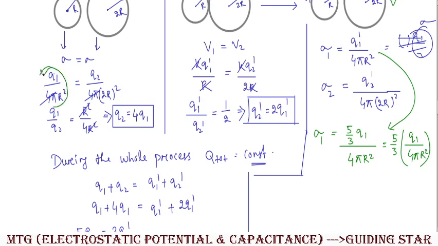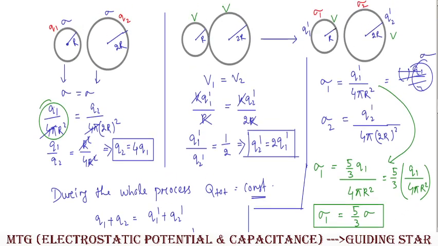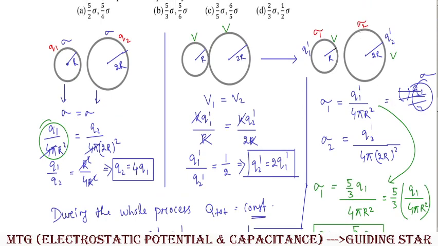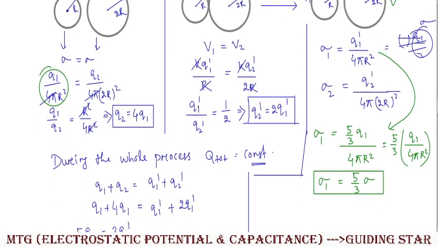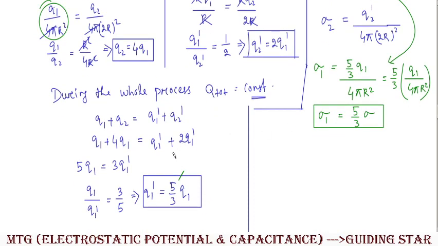Q1/4πr², that is the surface charge density of the first sphere, smaller sphere, before they are brought in contact. That means sigma 1 will be equal to 5/3 of sigma. Clear? This is one standard relation we are getting. Clear? Similarly, how can we find out the second surface charge density, यहाँ पे उसको कैसे निकालना है. क्लियर? तो इस वाले पर्टिकुलर केस में अगर हम यहाँ पे देखेंगे, सो ये वाला जो रिलेशन है, Q2 prime is nothing but twice of Q1 prime. So if we take this standard relation that q2 prime is equal to twice of q1 prime,